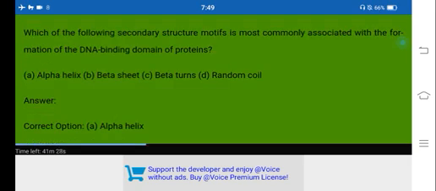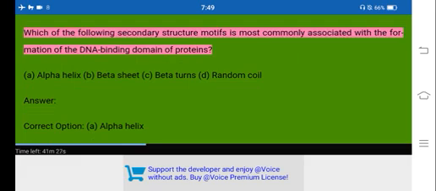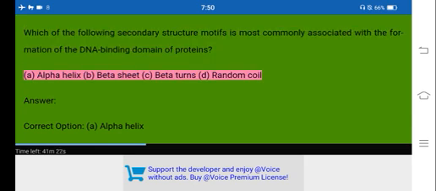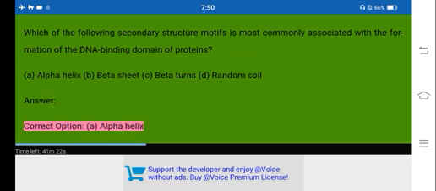4. Previous year solved question. Which of the following secondary structure motifs is most commonly associated with the formation of the DNA binding domain of proteins? A. Alpha helix. B. Beta sheet. C. Beta turns. D. Random coil. Answer. Correct option, A.